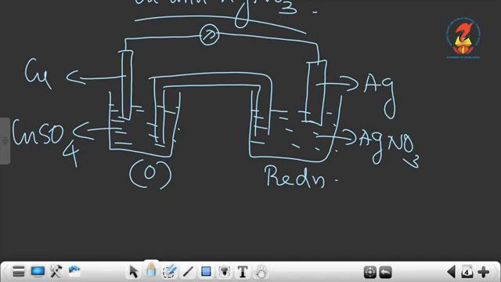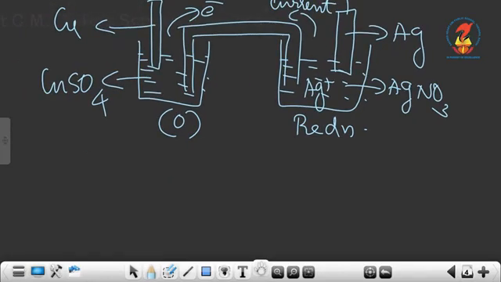And here the copper will get oxidized to Cu2+ and 2 electrons are released. They go to cathode, and at cathode the Ag+ from silver nitrate solution will gain that electron and it gets reduced to Ag and it gets deposited on cathode. So current will flow in this direction.